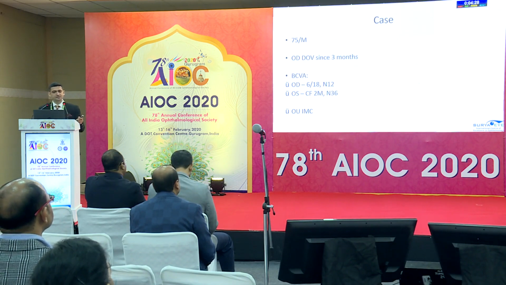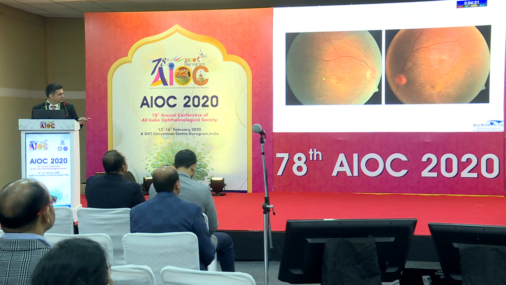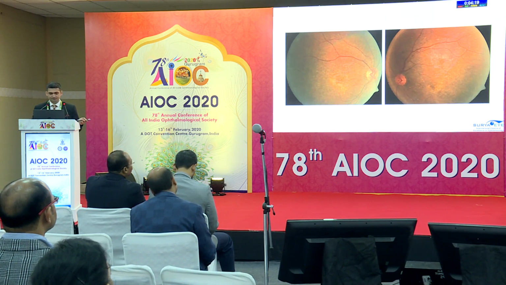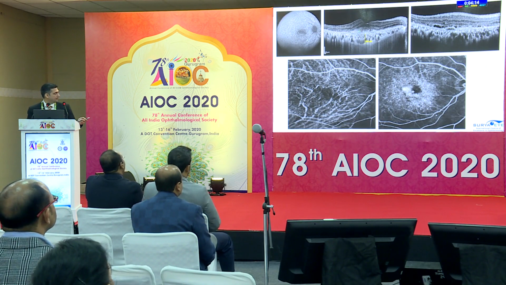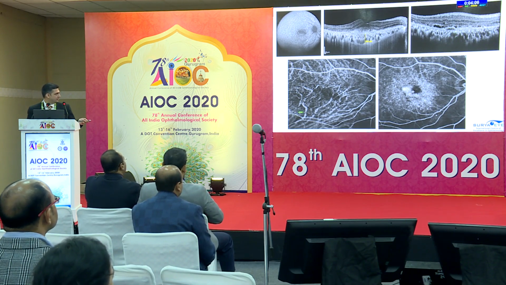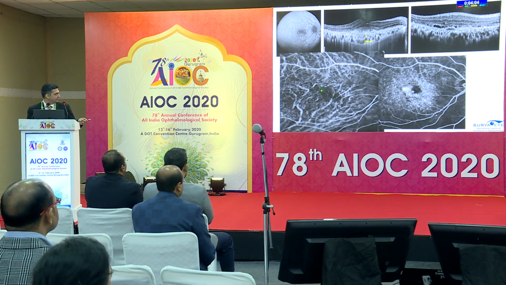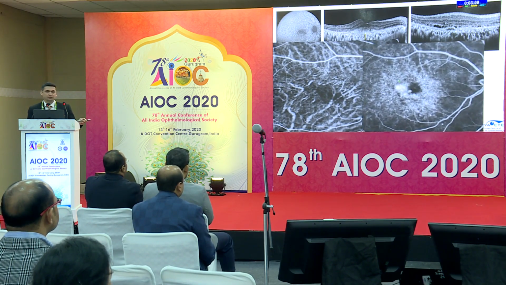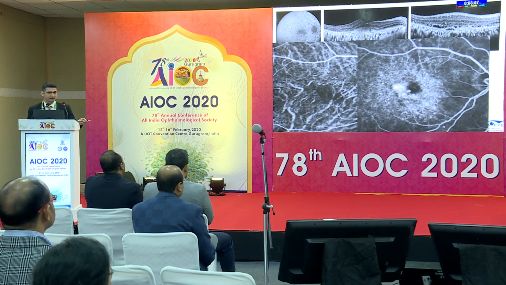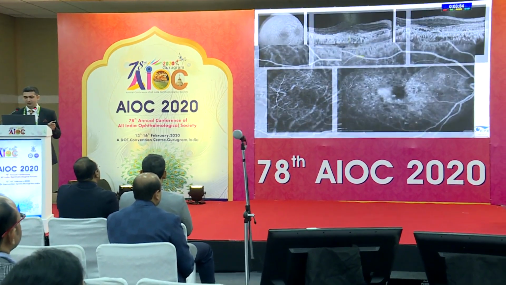And this is another case of a 75-year-old male who had right eye reduction of vision since 3 months. His visual acuity was 6/18 in that eye. Both eyes showed just RPE irregularities and changes. When we did an OCT, we can see there was a dense subretinal hyperreflectivity in that area with a shallow pigment epithelial detachment and underlying dilated choroidal vessels. ICG showed a very faint vascular network, which was not very visible. And fluorescein angiography showed an occult CNVM kind of picture with a late leakage.